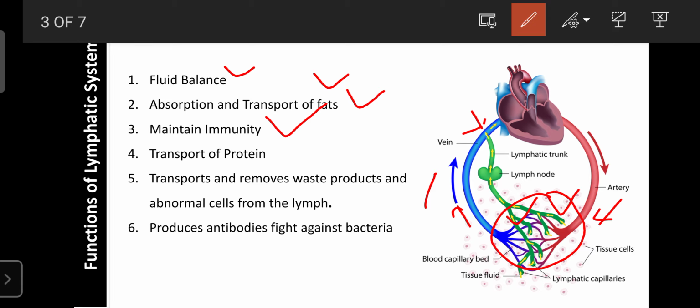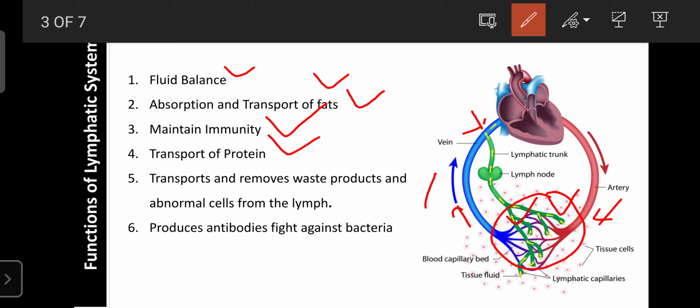That's why the lymphatic system plays an important role in regulating immunity and fighting foreign microorganisms.